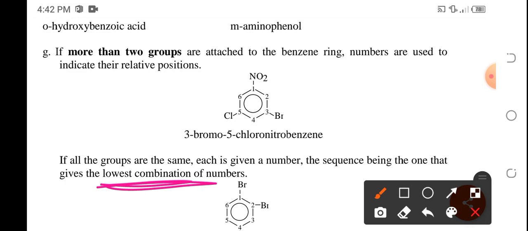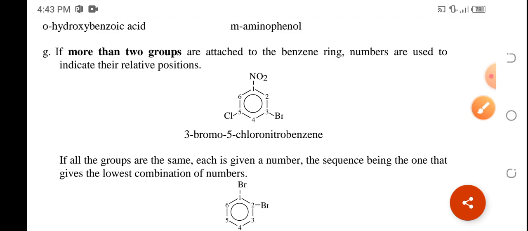So here, you could have, for this case, either left or clockwise or counterclockwise. So if it's going to start here, that's 1, and then 3 and 5. So 1, 3, and 5. If we start, okay, but for this case, we have to consider which one has the priority over this